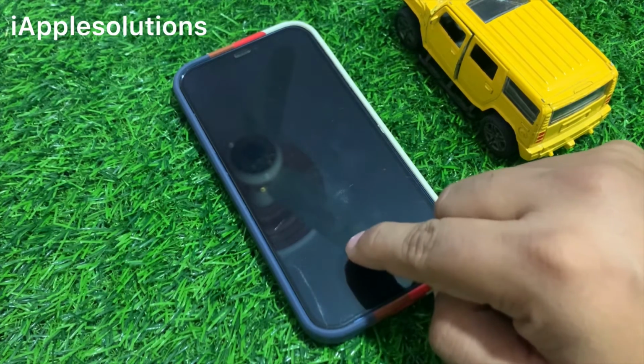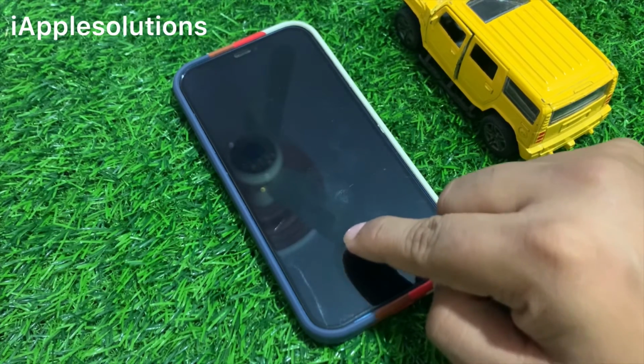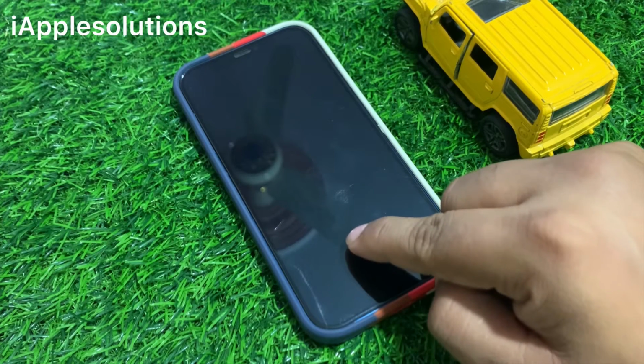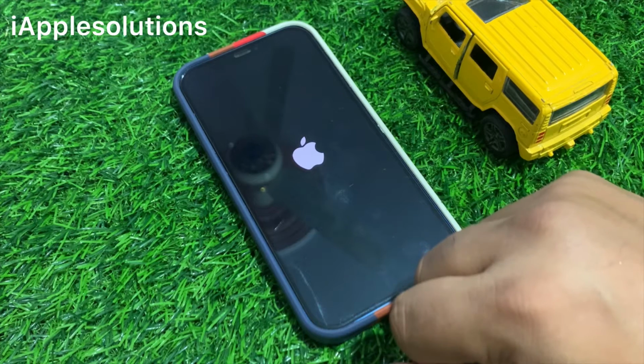iPhone X, 11, 12, 13, 14 and 15 series are also supported. This method works on iOS 12 to iOS 17.3. Wait 10 to 20 seconds. You can see the Apple logo appears on screen again.